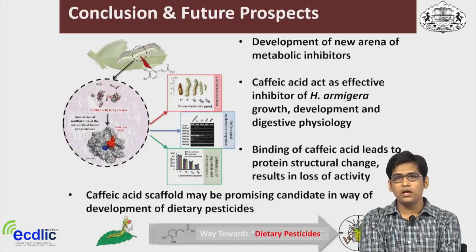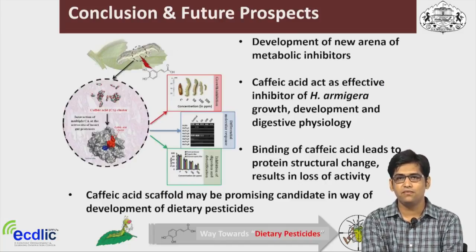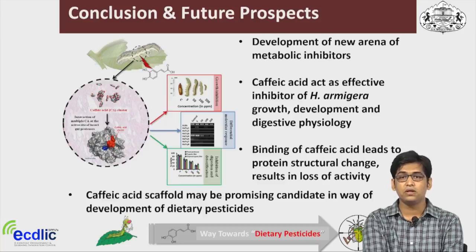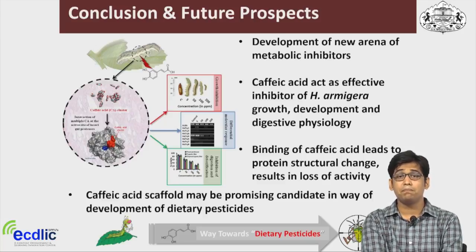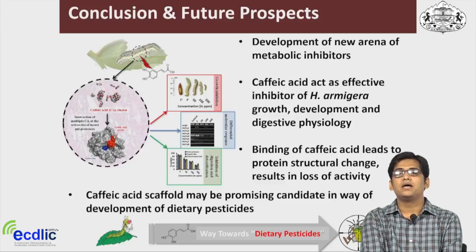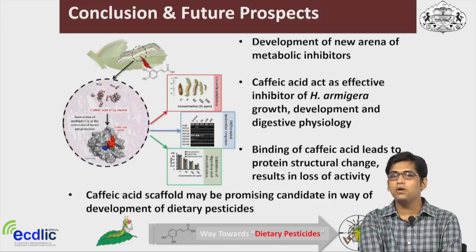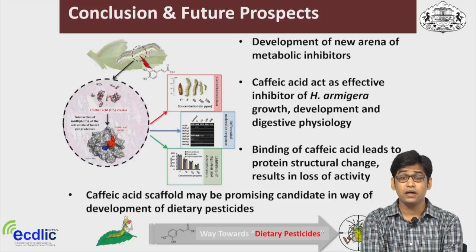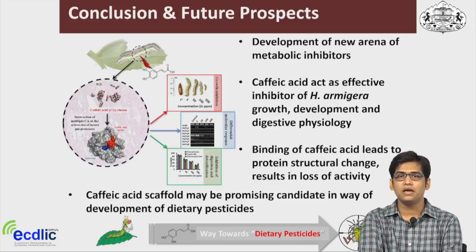So I want to conclude that molecules which have a significant negative impact on the development and growth of insects can serve as a new arena of metabolic inhibitors, and this caffeic acid can act as an effective inhibitor against H. armigera growth and development. We are not proposing that this molecule can itself serve as a pesticide, but using such natural molecules in amalgamation with existing molecules can serve as a very good measure for controlling insects, and can be used for sustainable agriculture.